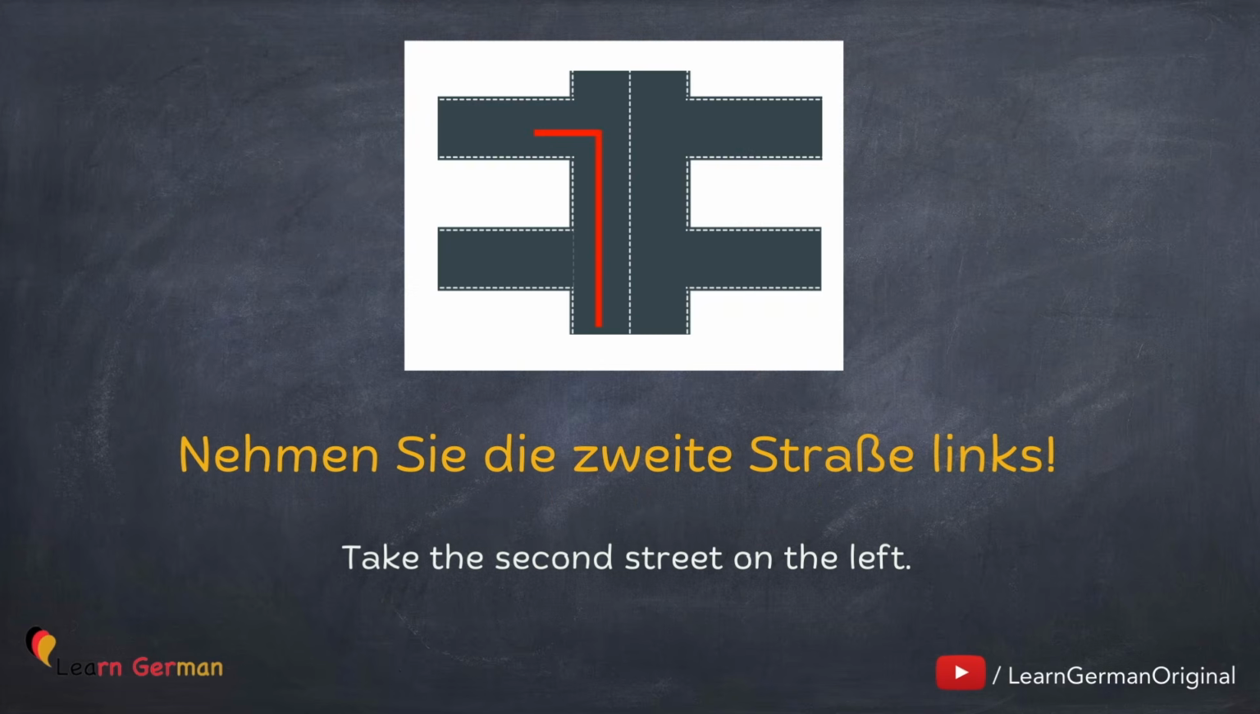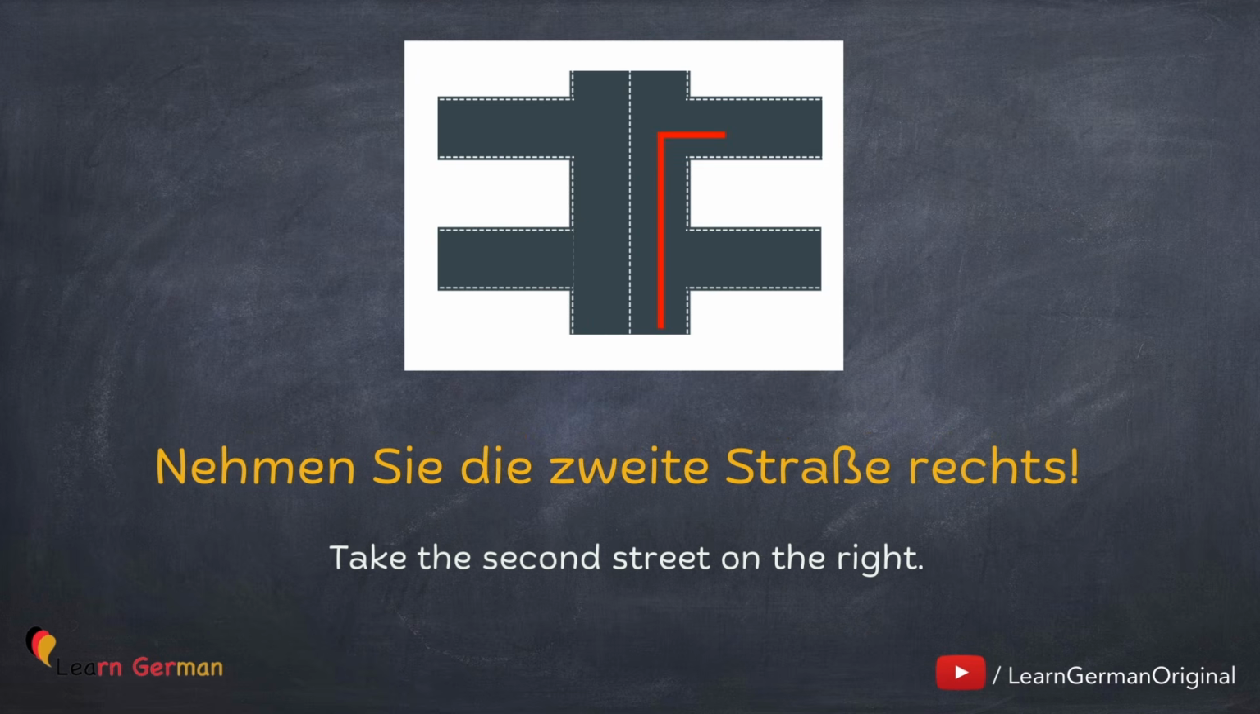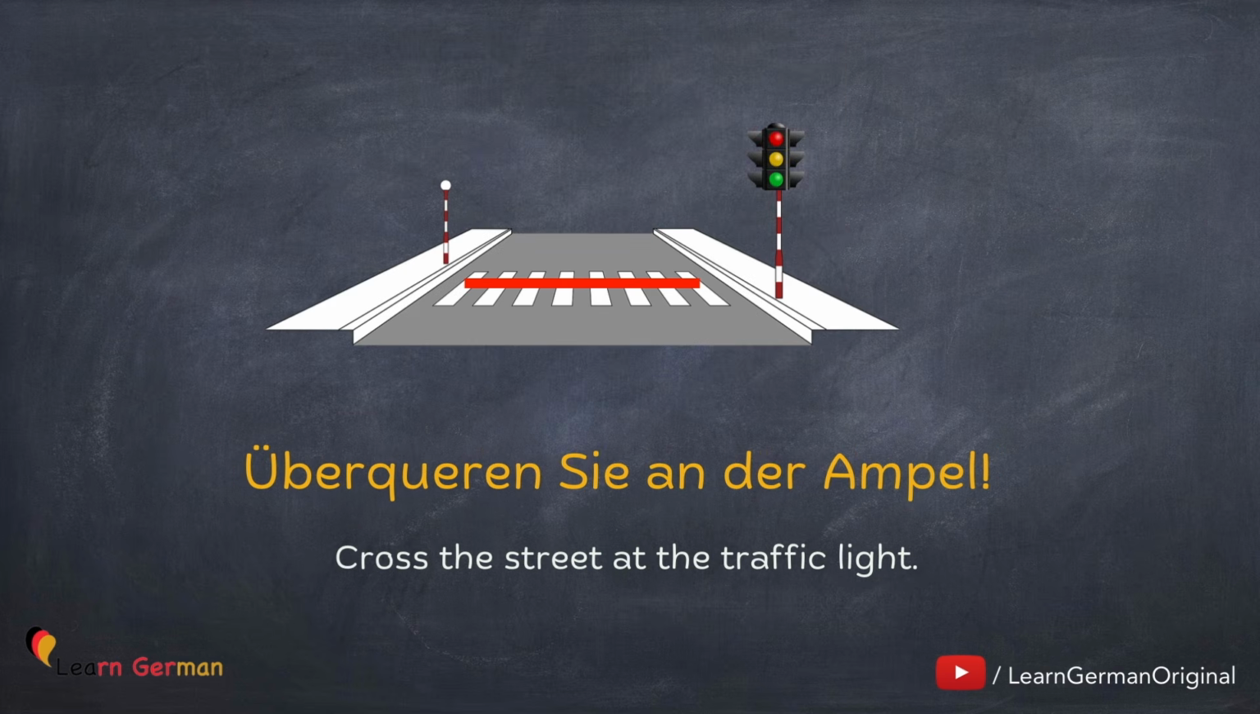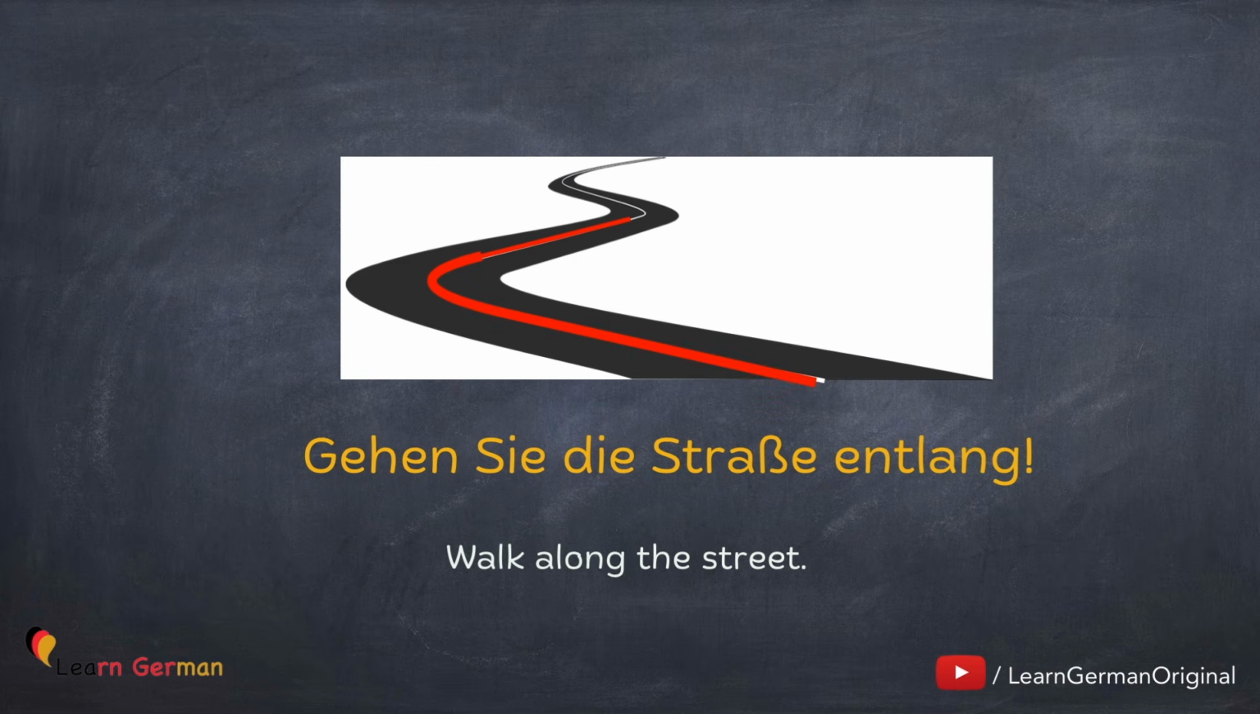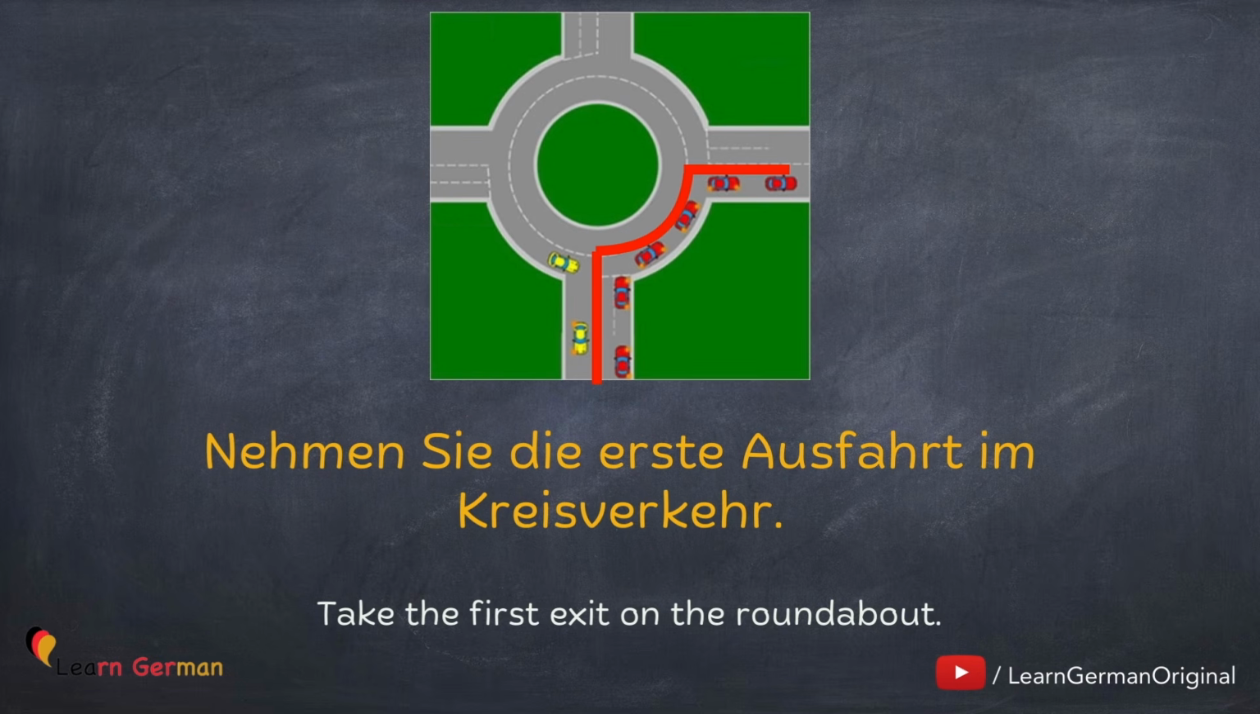Nehmen Sie die zweite Straße links. Similarly, nehmen Sie die zweite Straße rechts. You can also say dritte Straße, vierte Straße, etc. And the next one is Überqueren Sie an der Ampel. If you have to go along a street, you would say Gehen Sie die Straße entlang. You can also use the name of the street. And when you are at a roundabout, nehmen Sie die erste Ausfahrt im Kreisverkehr.